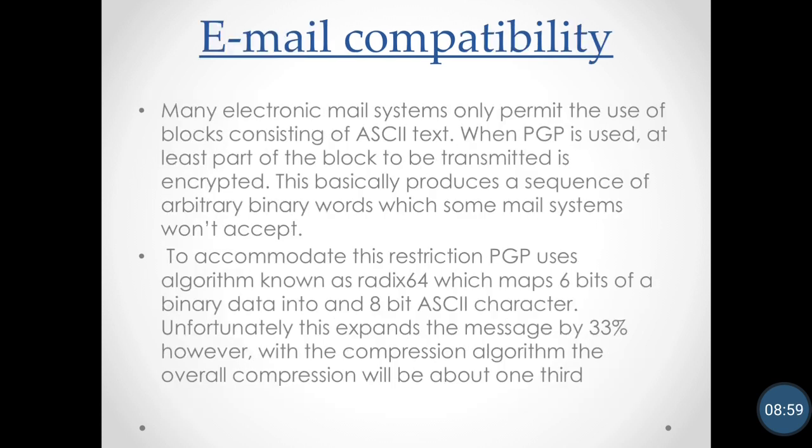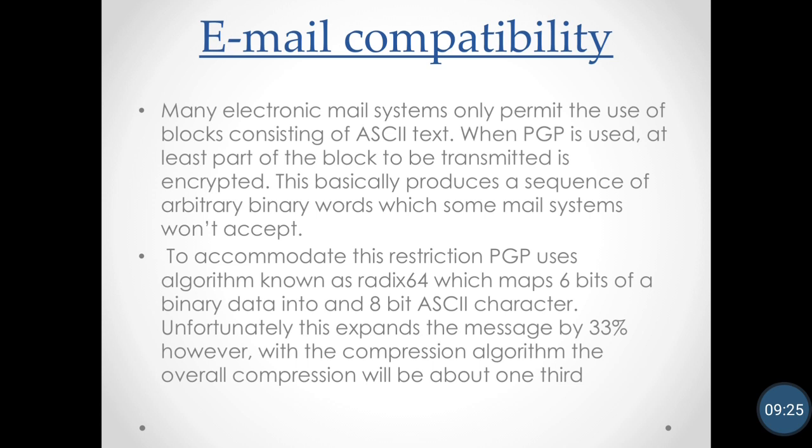Email compatibility. Many electronic mail systems only permit the use of blocks consisting of ASCII text. When PGP is used, at least part of the block to be transmitted is encrypted. This basically produces a sequence of arbitrary binary words which some email systems won't accept.